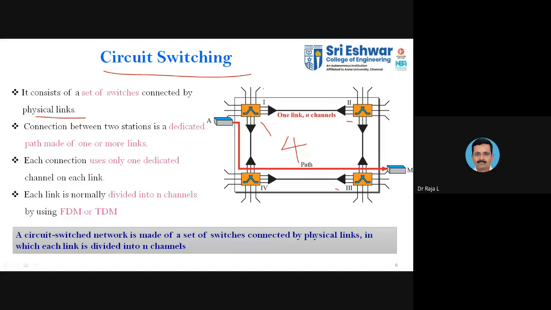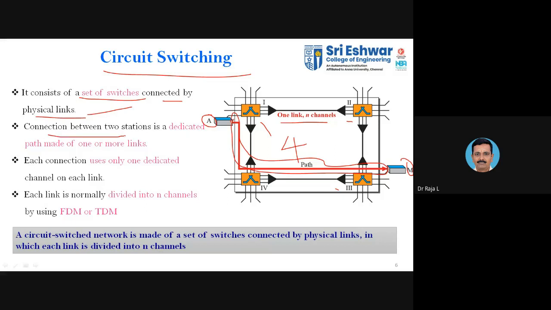Switches are completed with ports. You may have any number of ports with the switches, one link, and n channels available. So this is the concept. This is the source node, which is A, and we have the destination node, which is M. A connection is established between A and M. The path given in red is considered the path, and this path will be a dedicated path. It consists of a set of switches connected by physical links. This is the physical connectivity between the switches.